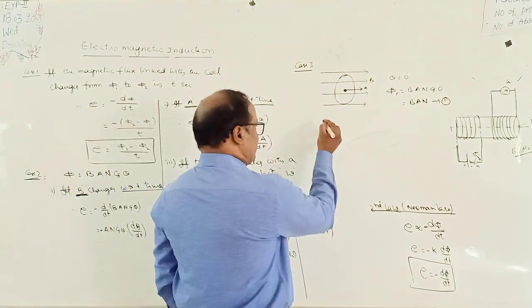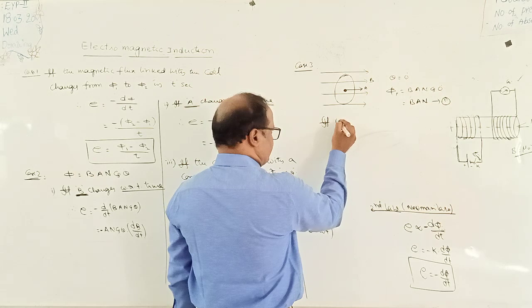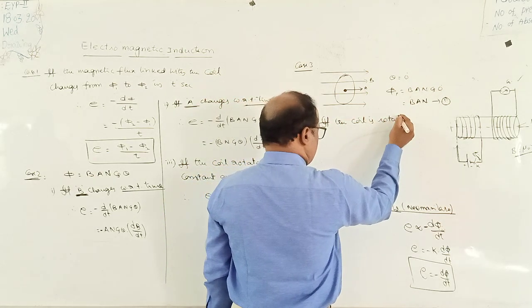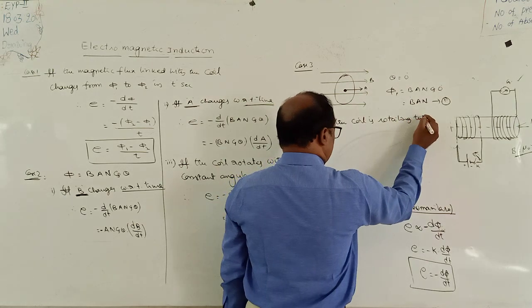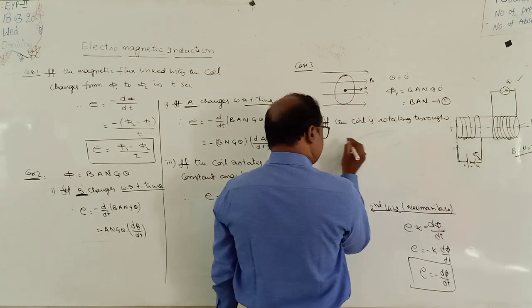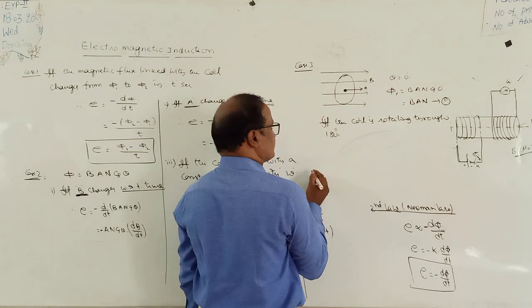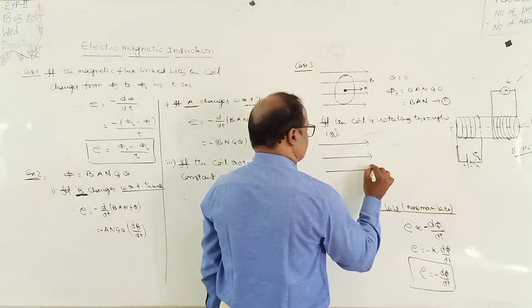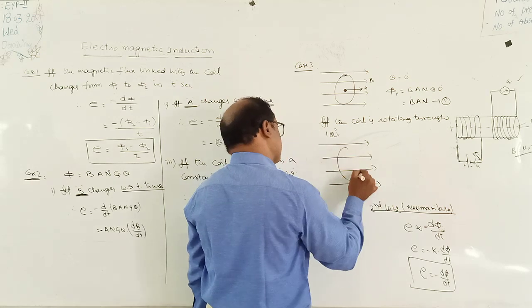So here the coil is rotating through 180 degrees, so this is the situation: the field, and this is the given coil.